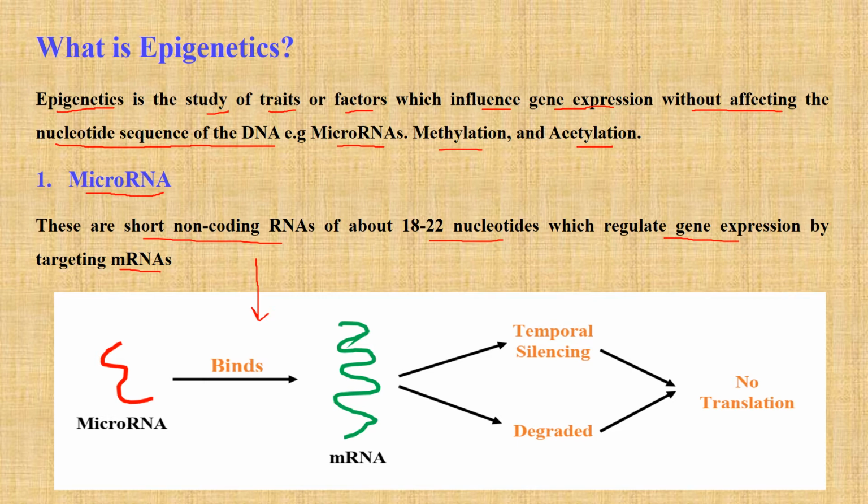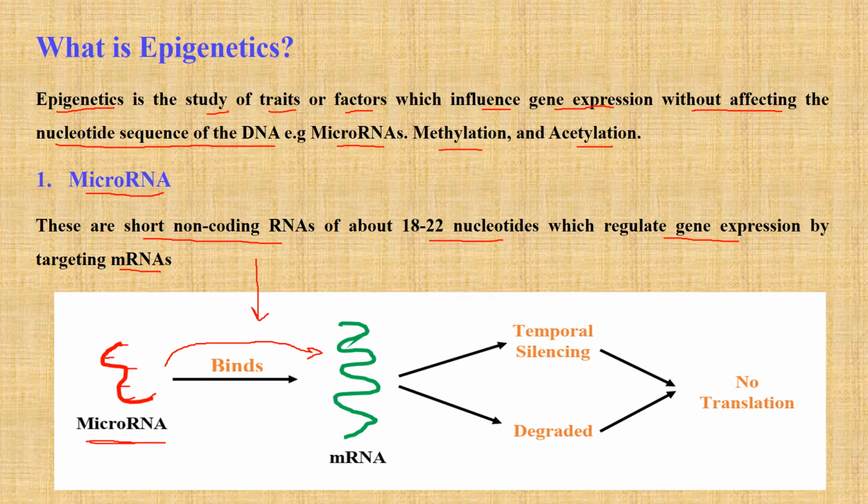So here we have our microRNA. How do microRNAs carry out their action, or how do they act as epigenetic factors? The lines I'm putting are the nucleotide bases of the microRNA. MicroRNAs act by using their seed region to bind to the messenger RNAs.